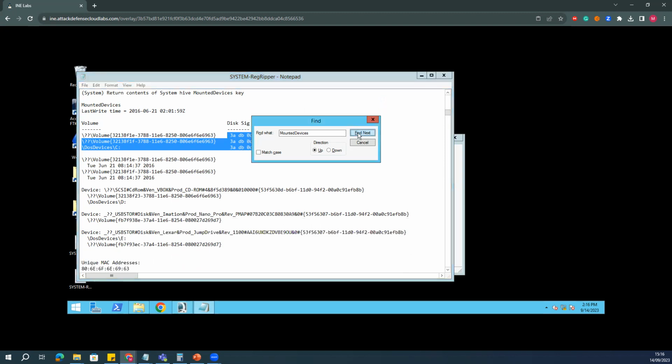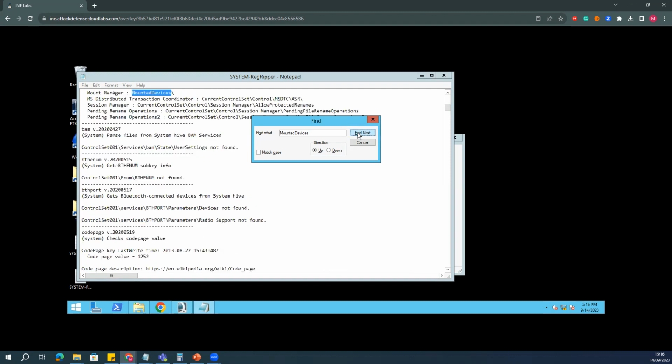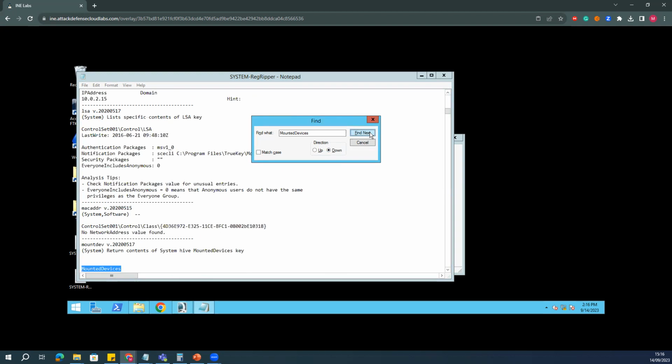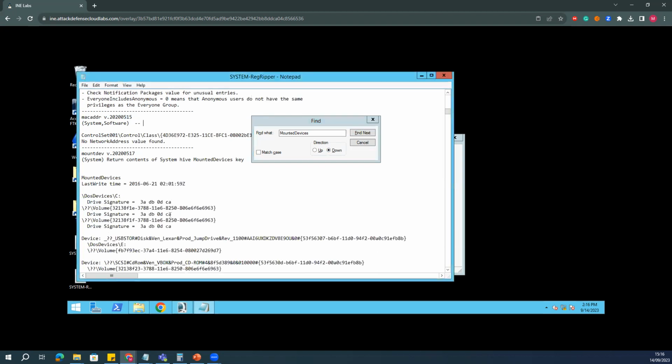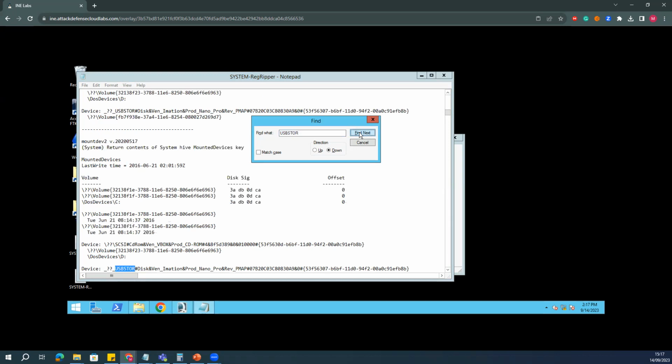Or if I go down, yeah. So let's figure it out. I have two volumes. So I think this particular volume was connected. If I go to the USB store, I can get here which particular volume was connected, right?